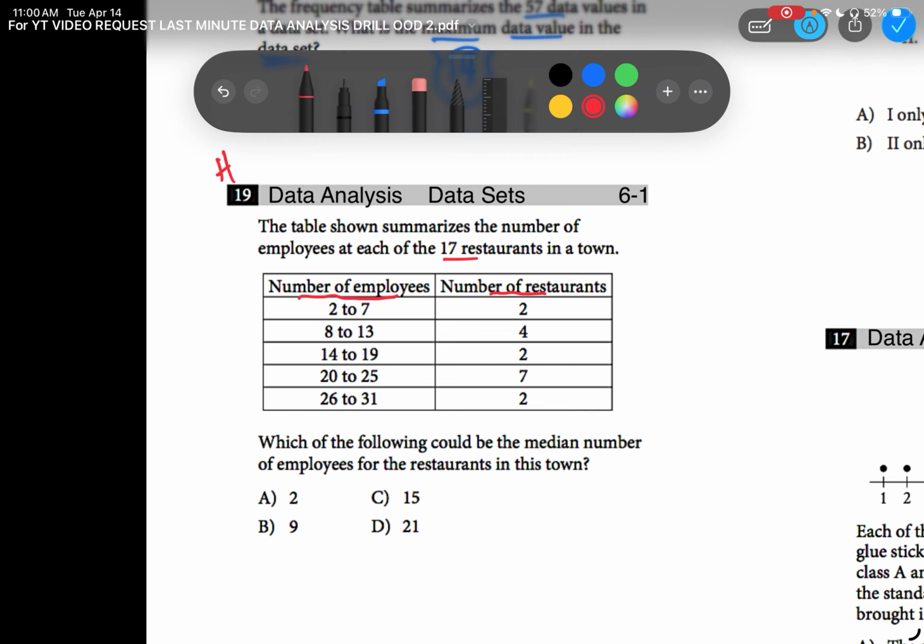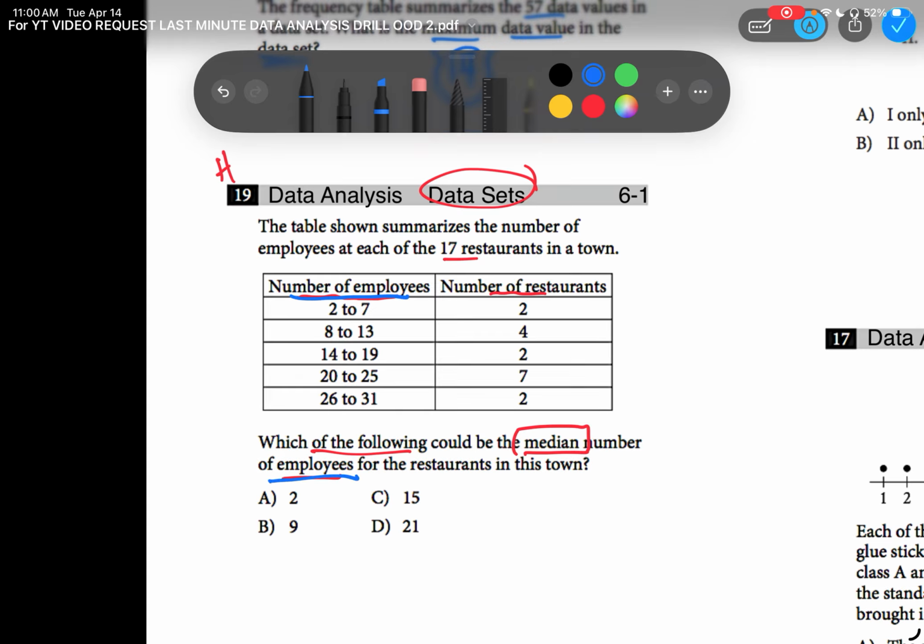So how many restaurants has 2 to 7 employees? 2 restaurants. How many have 8 to 13 employees? 4 restaurants, and so on and so on. Basic, easy chart to understand. Let's go into the question. Which of the following could be the median number? Remember, we talked about that in the previous page for data sets. The median number means the number in the middle. Now, be careful. The median number of what? Of employees. So it's all about of employees.